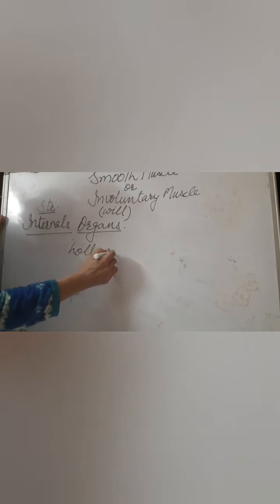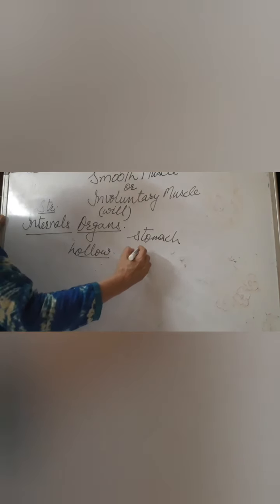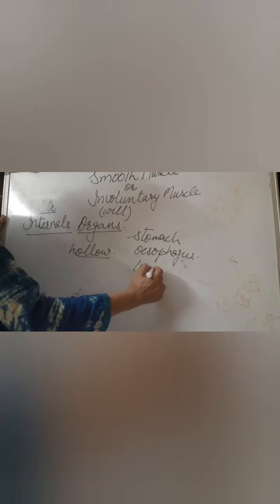Visceral means viscera, that is the internal organs of our body, and those internal organs which are hollow in structure. It means it is present in the walls of organs like the stomach, the esophagus, the lungs, and arteries and veins.